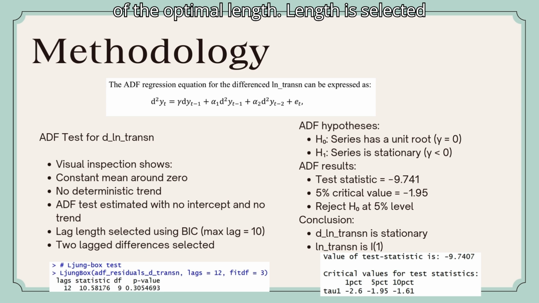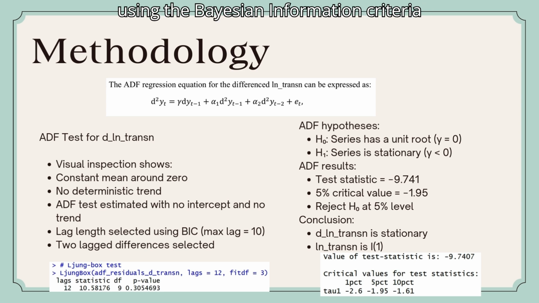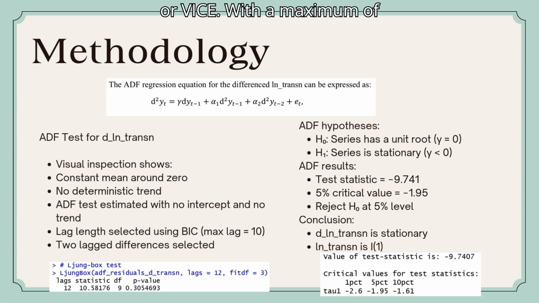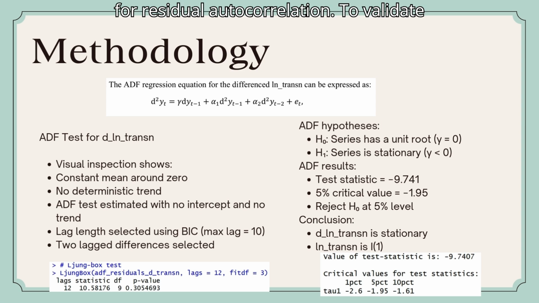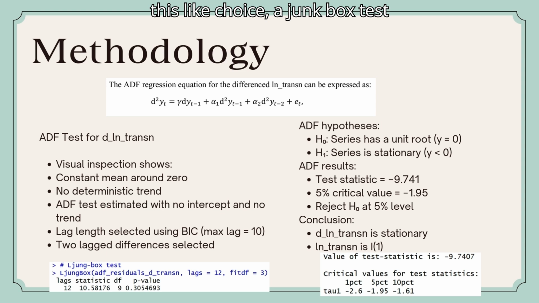component. The optimal lag length is selected using the Bayesian Information Criterion, or BIC, with a maximum of 10 lags considered. The BIC selects two lagged differences to adequately control for residual autocorrelation. To validate this lag choice, a Ljung-Box test is conducted on the residuals of the ADF regression up to lag 12.